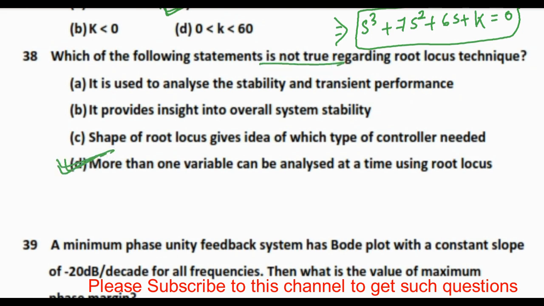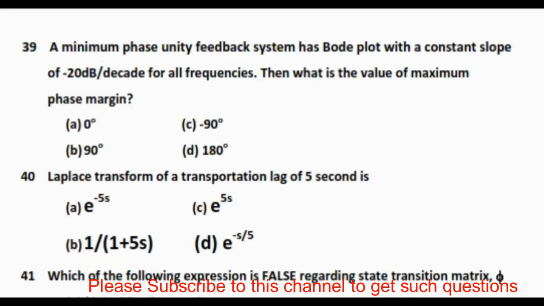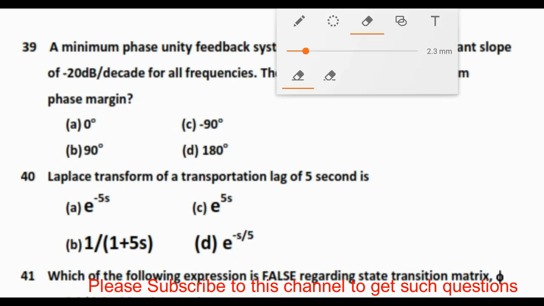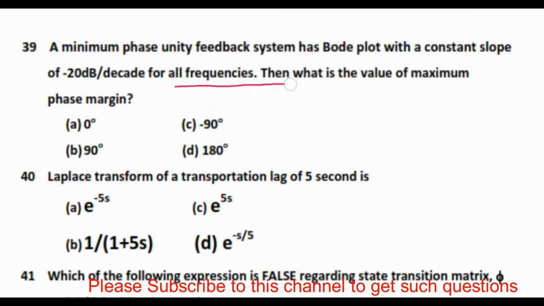Option D is not true, because more than one variable can be analyzed using state space analysis, not root locus. So next question is question number 39. A minimum phase unit feedback system has Bode plot with a constant slope of minus 20 dB per decade for all the frequencies. Then what is the value of maximum phase margin?